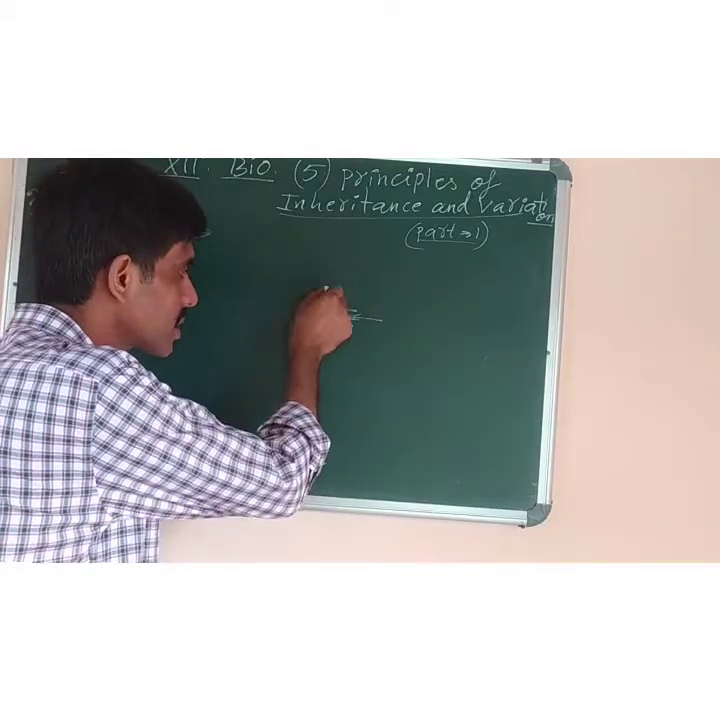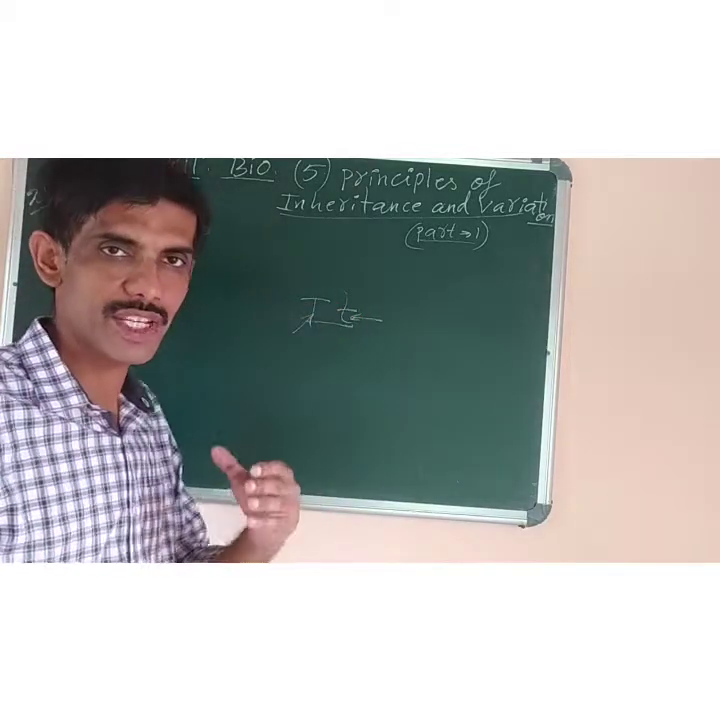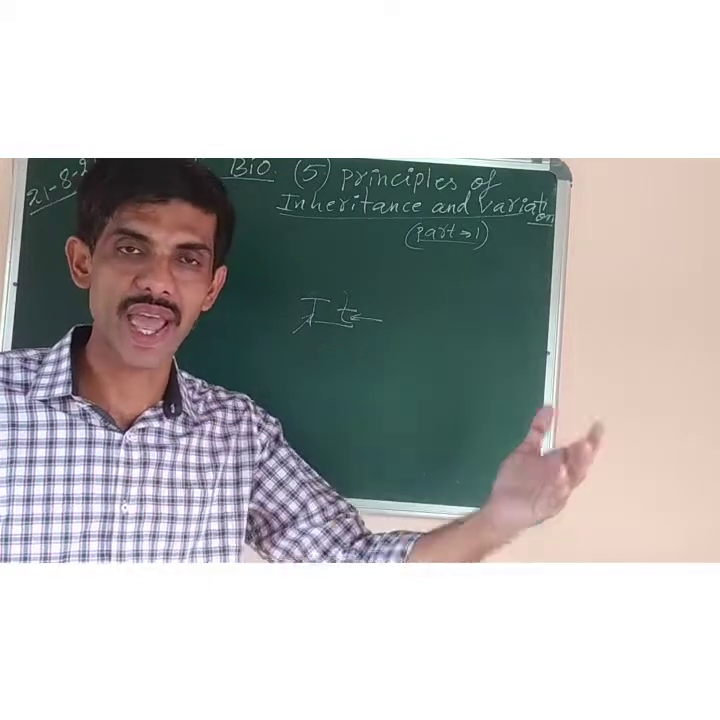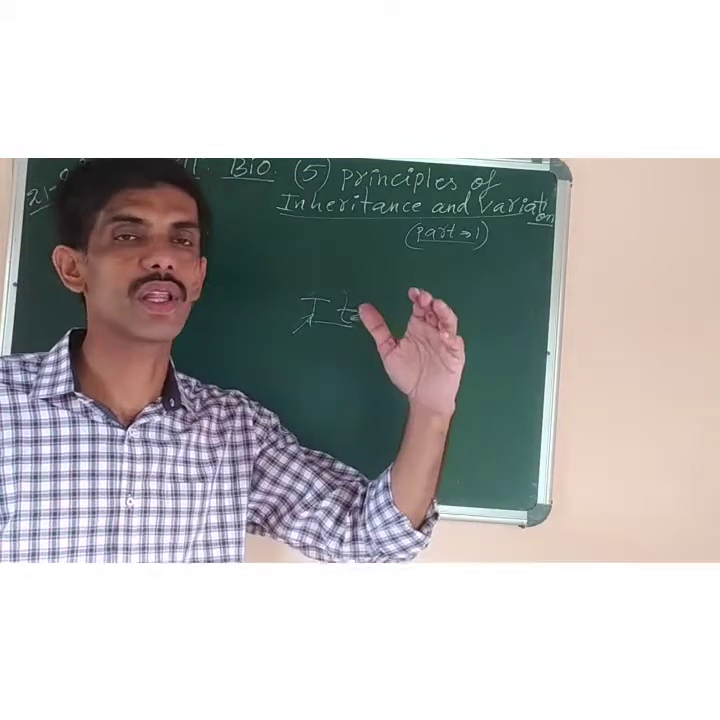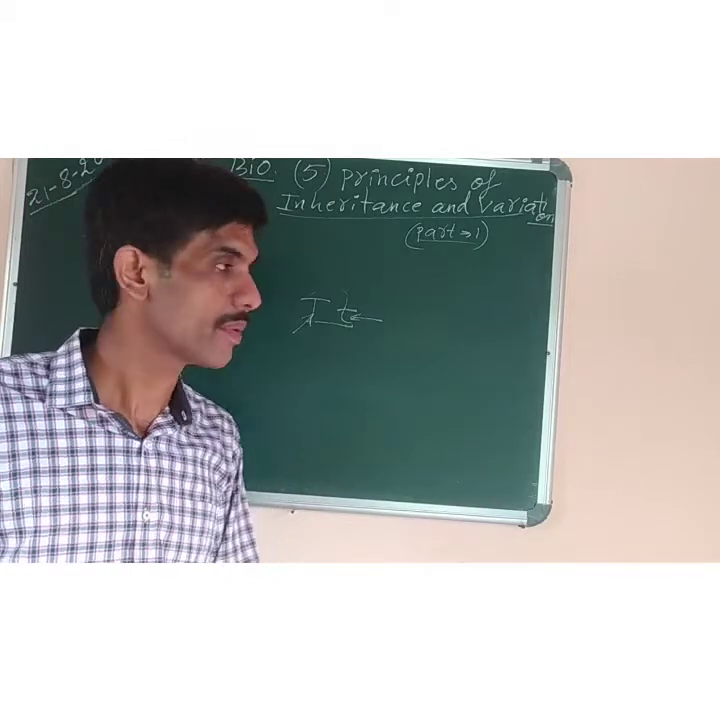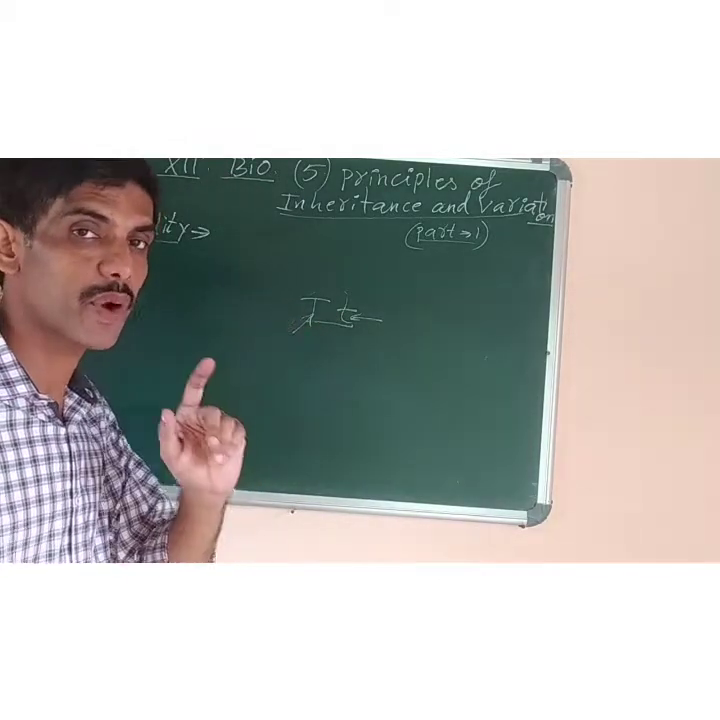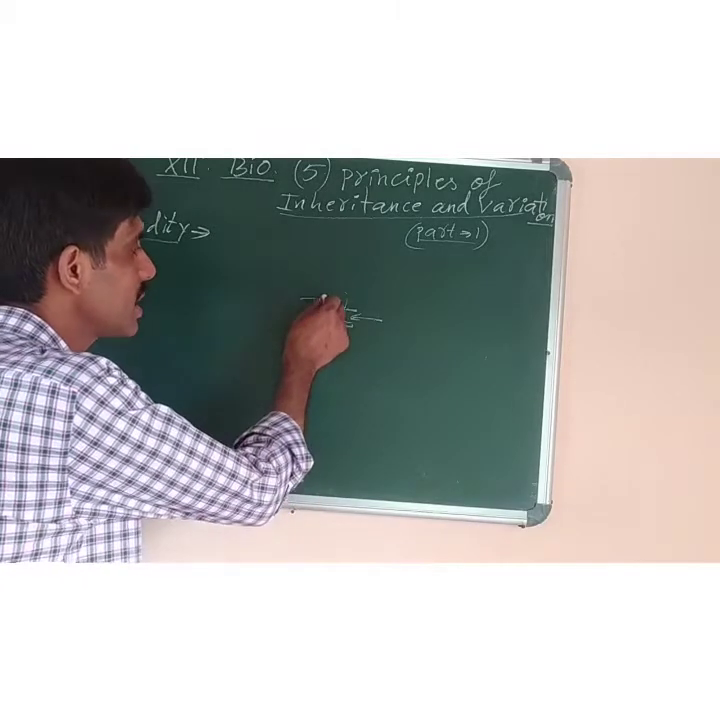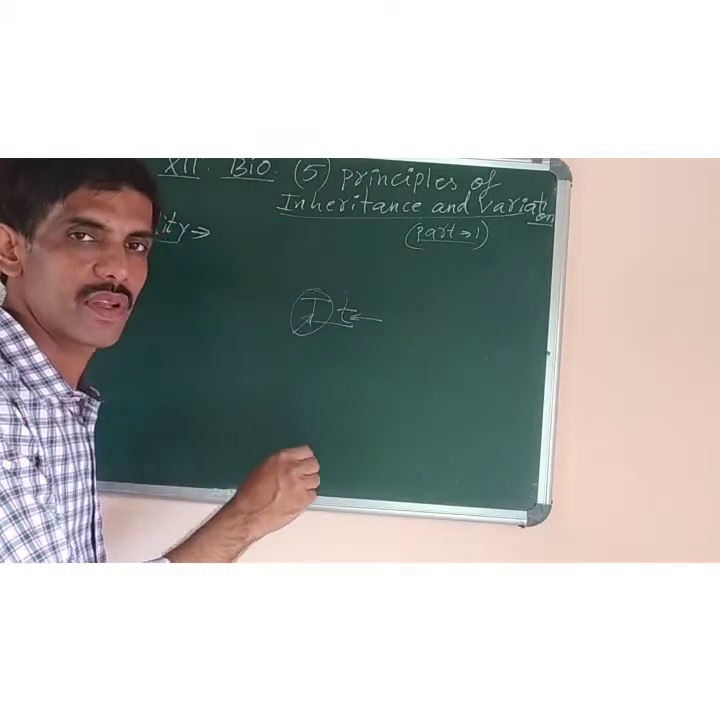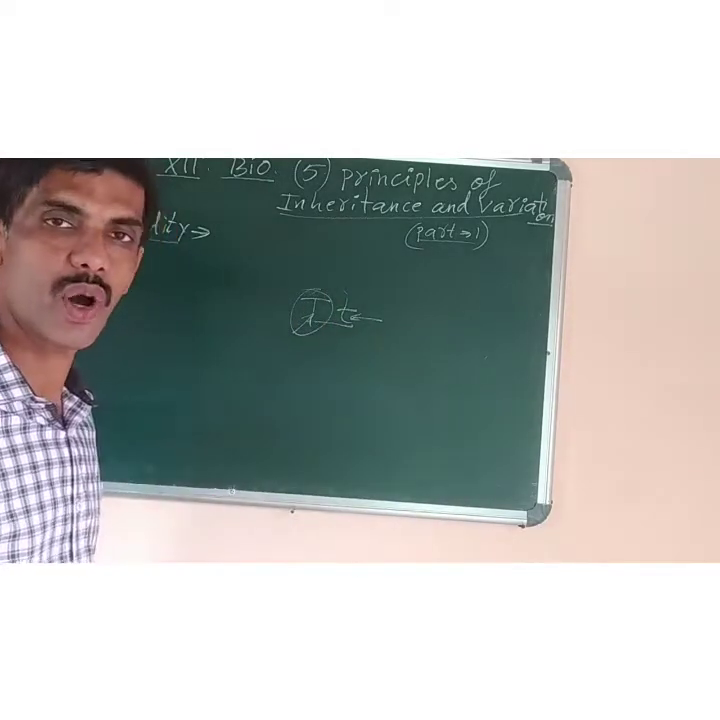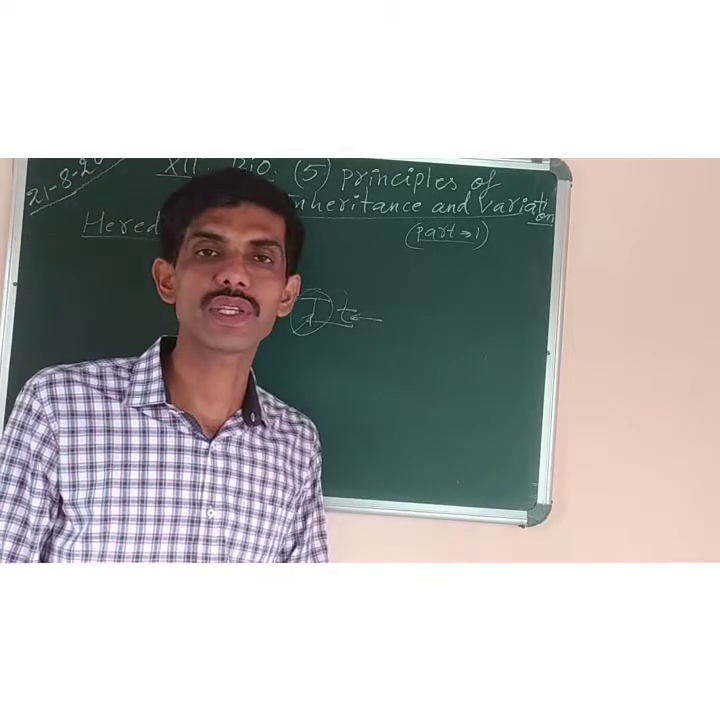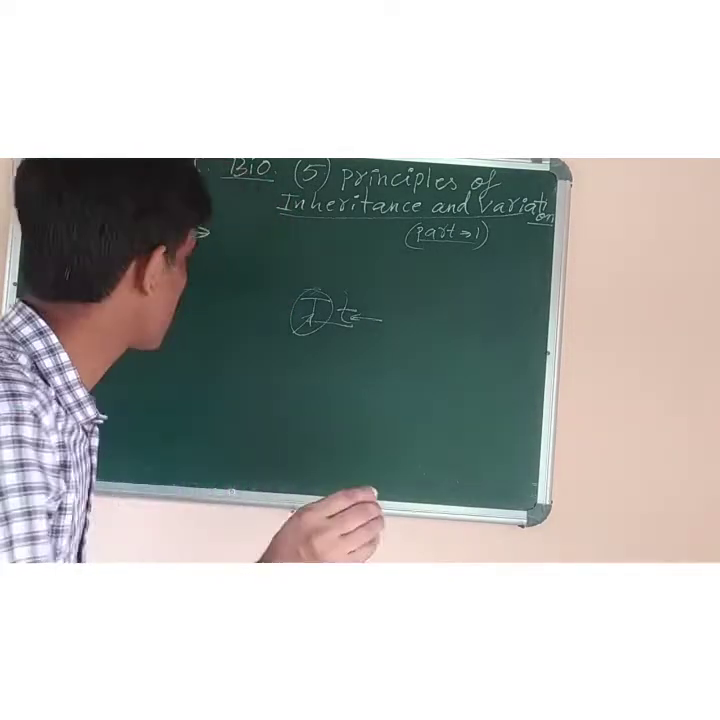Now out of this contrasting character, contrasting means if one is black, the other is white. If one is tall, the other one will be short or dwarf. So here, out of a pair of contrasting characters in F1 hybrid, only one is able to express itself. The character which is expressed is called dominant. The one which is not expressed is called recessive. I will show you here.